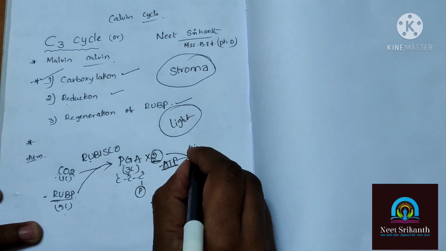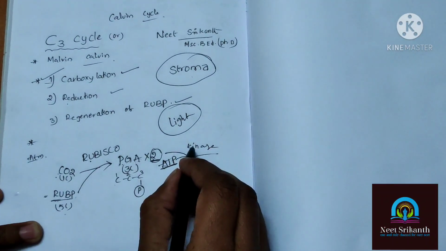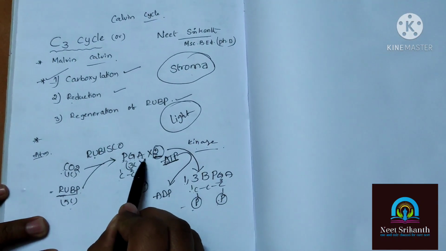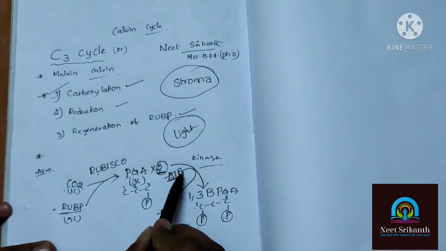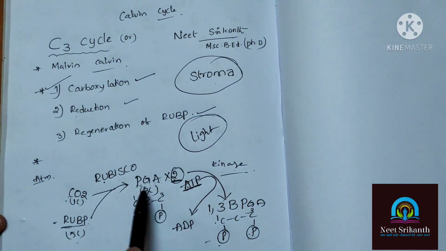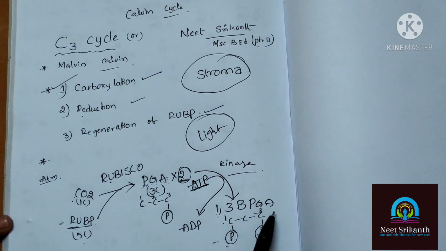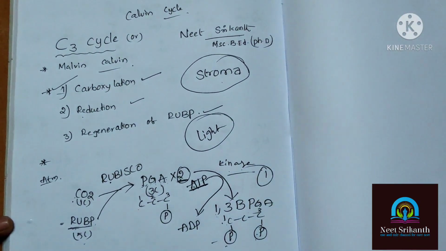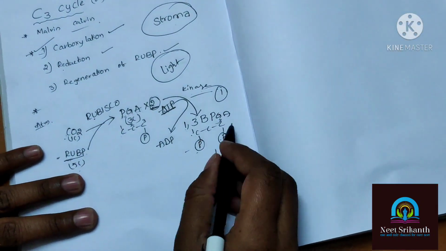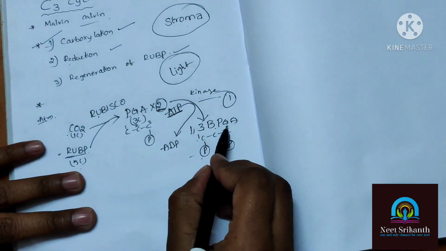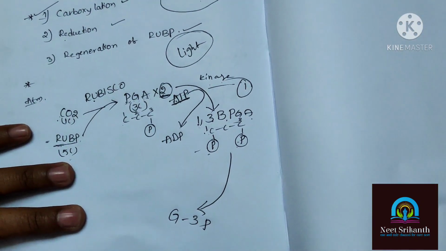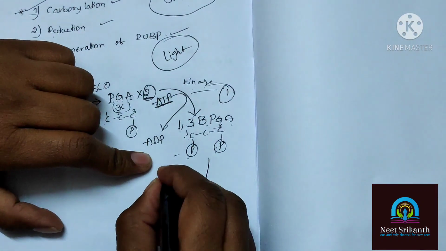So the enzyme name is simply kinase, phosphoglycerokinase. In the presence of phosphoglycerokinase, the phosphoglyceric acid utilizes ATP, and one phosphate is lost from the ATP and attached to the first carbon of the PGA. Now that is turned into 1,3 bisphosphoglyceric acid. This is the first reduction reaction. And what is the second reduction reaction? In the second reduction reaction, 1,3 bisphosphoglyceric acid is turned into glyceraldehyde 3-phosphate. Okay, so here which is involved?